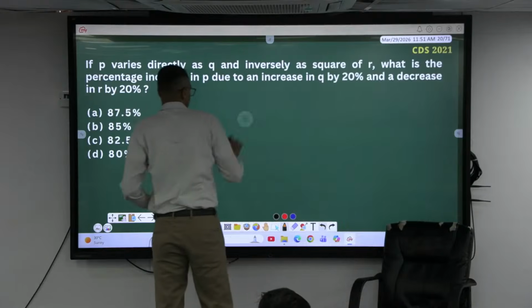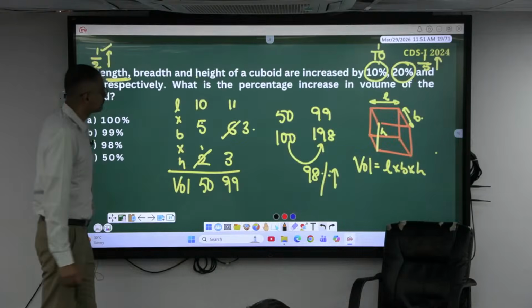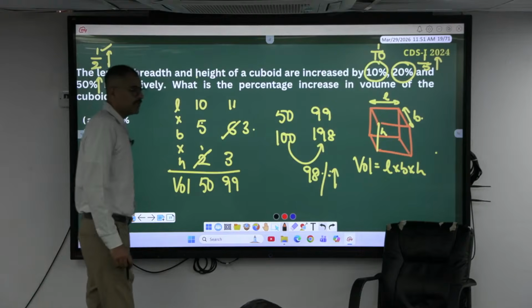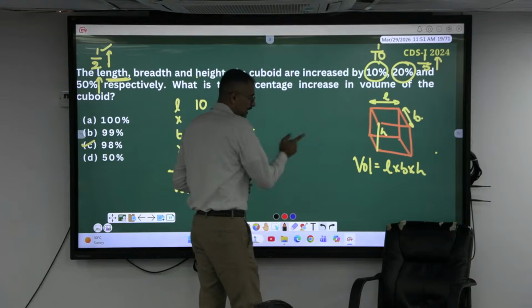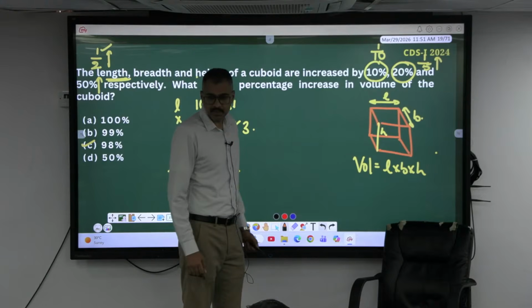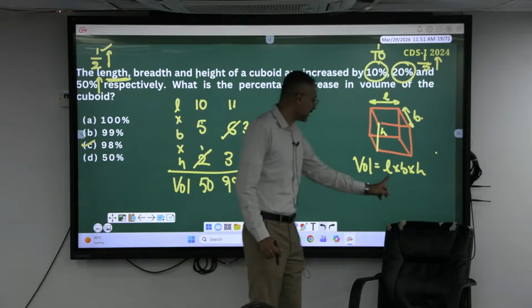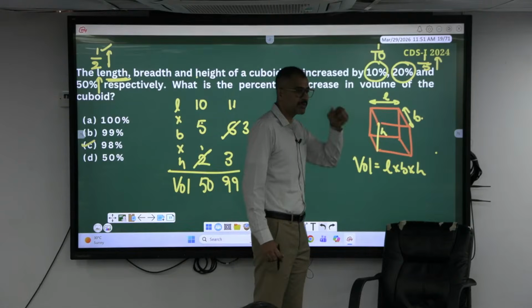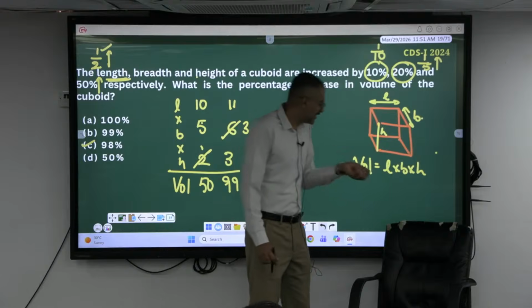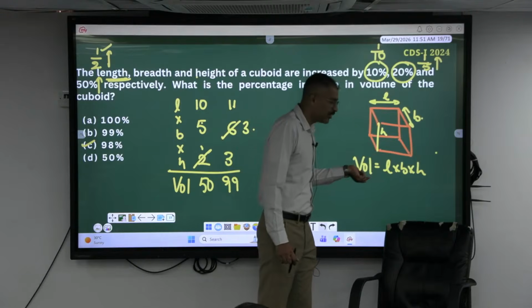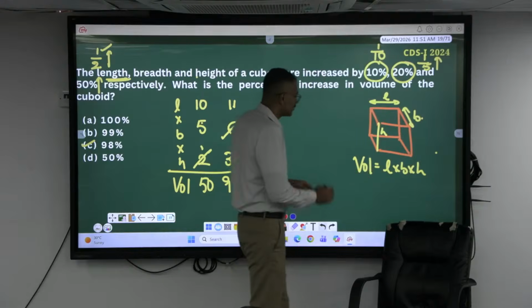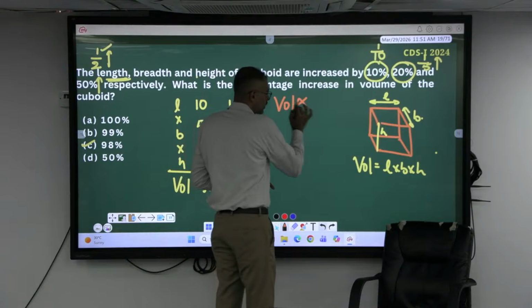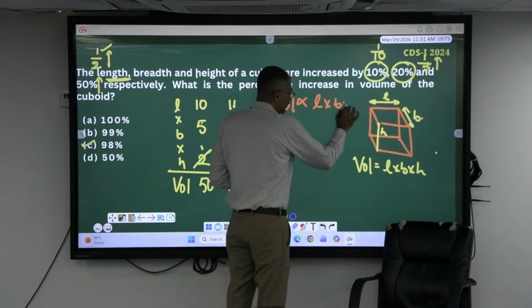Okay, look here guys. In the previous case, how are volume and length related? Give me the relation of volume and length. Directly proportional, meaning if I increase the length, volume also increases by the same percent. If I increase the length by 20%, volume also increases by 20%. If I increase the breadth by 20%, volume increases by 20%. So volume is directly proportional to length into breadth into height.